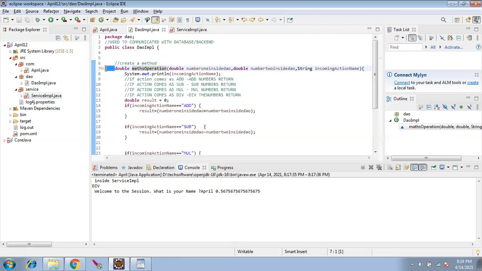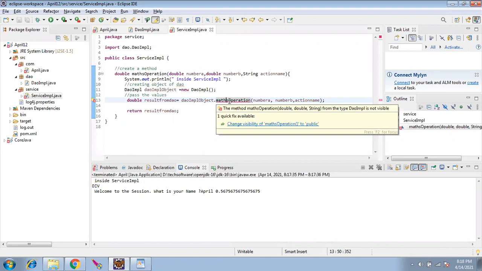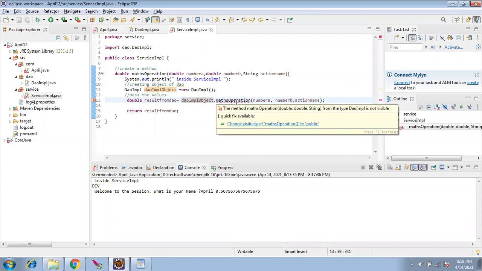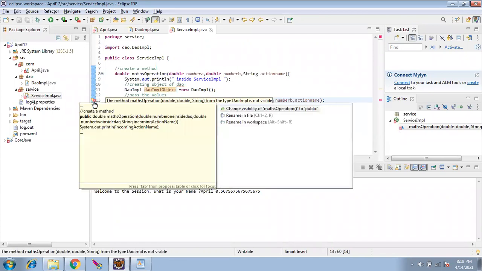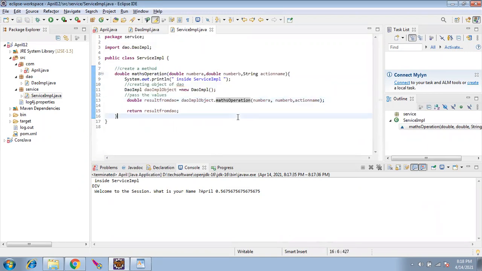So we have three access modifiers. We'll look into these things tomorrow. But for now, what this is telling is that this method is not visible to me. There is a method in this class, but it is not visible because it is not public. So I'll go with the suggestion, change visibility to public. If I click, it automatically added the word public. Now if I save, the error in the service is gone.